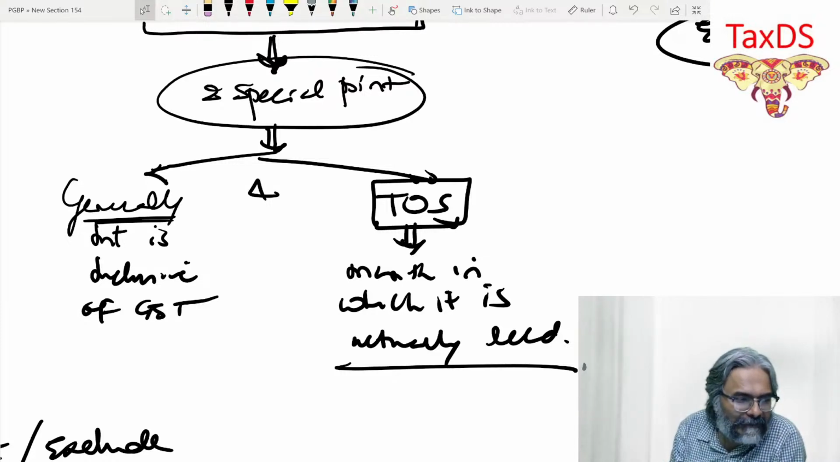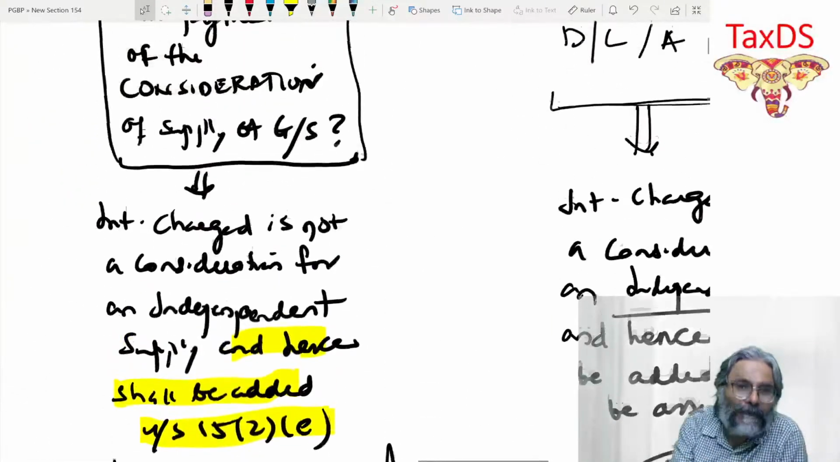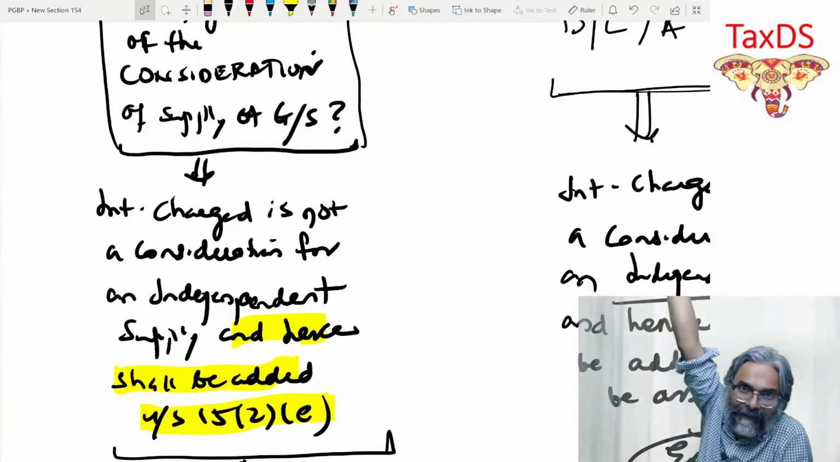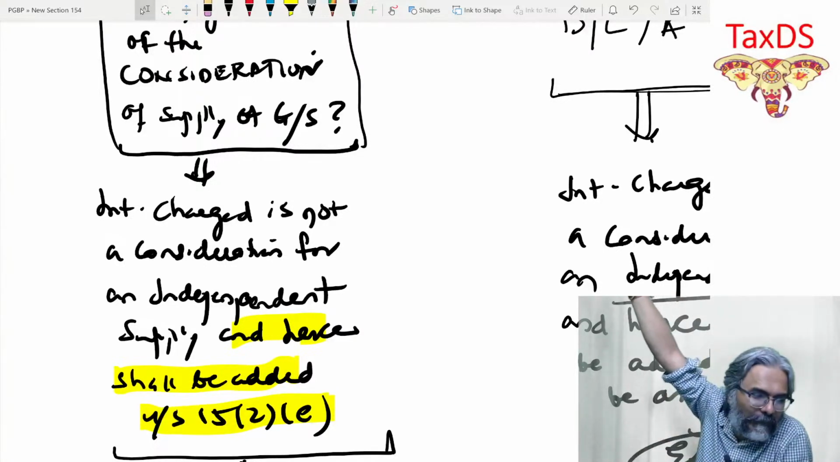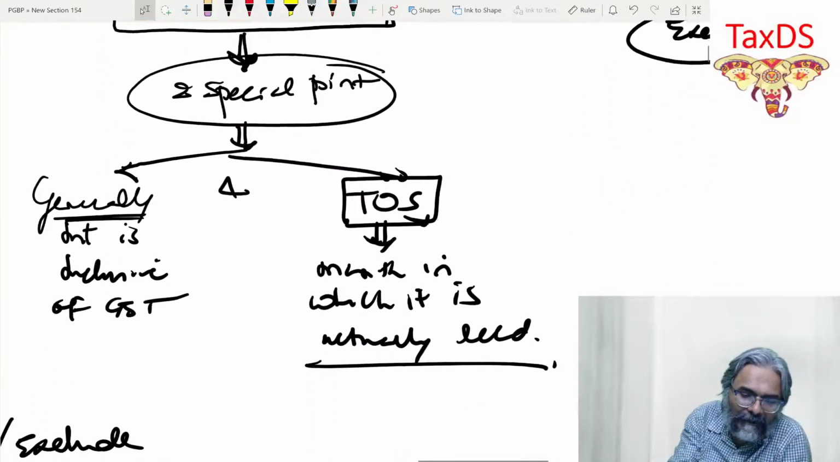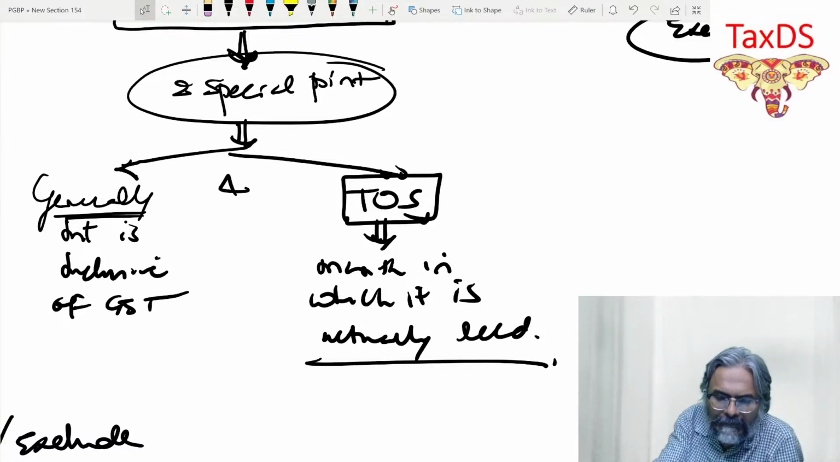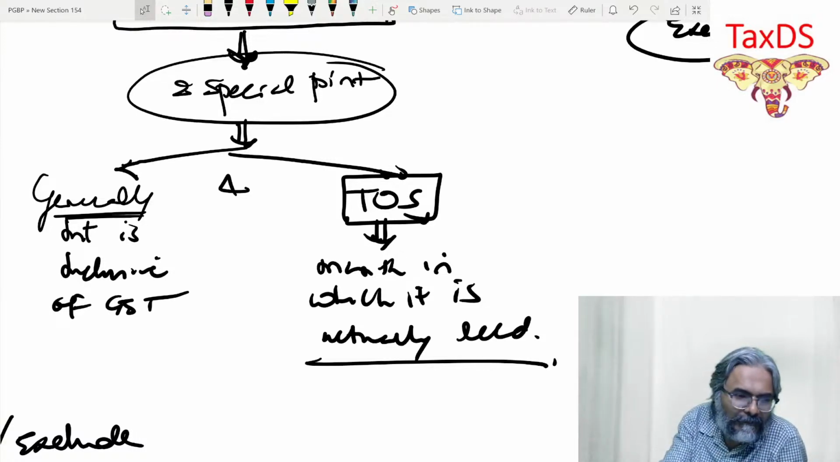And what is the second special point? By the way, this special point you're writing on what? On which interest? Interest which is to be added to the transaction value. Don't write these two special points for that exemption part. This interest has to be written for that where it is to be added to the transaction value. So generally interest is inclusive of GST and time of supply is month in which it is actually received. I hope that all of you are clear with this one.